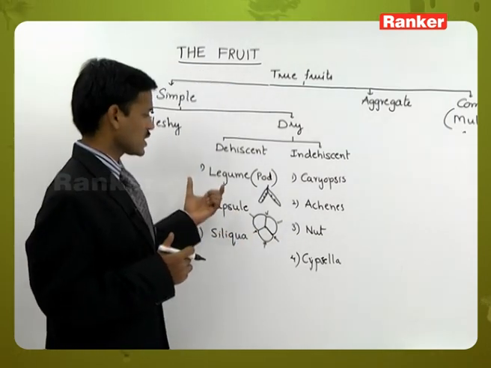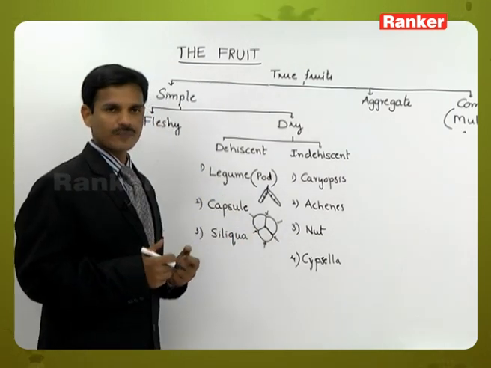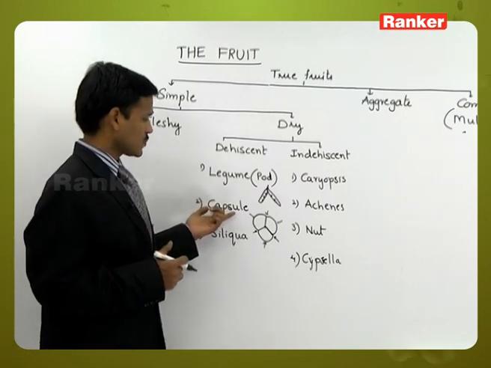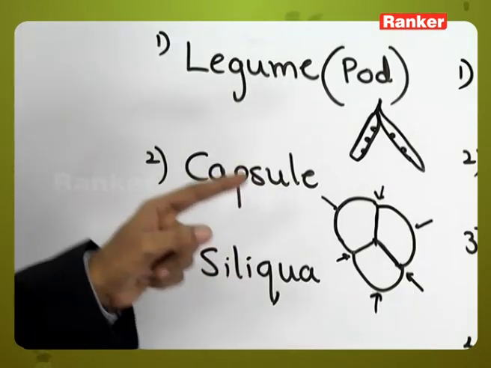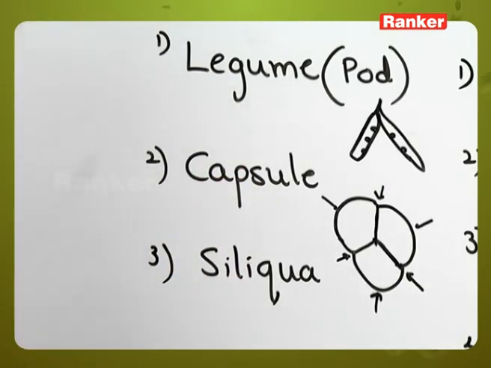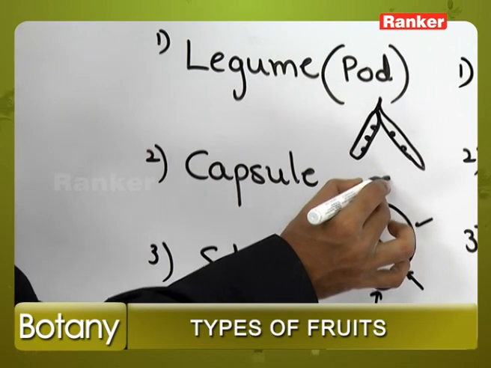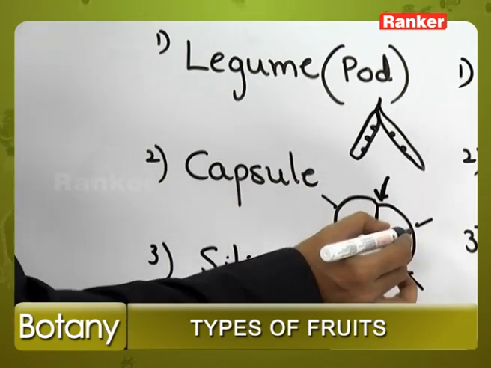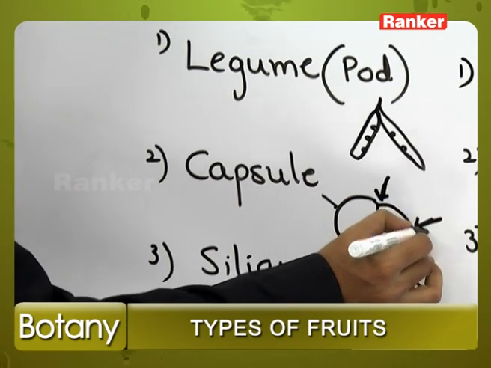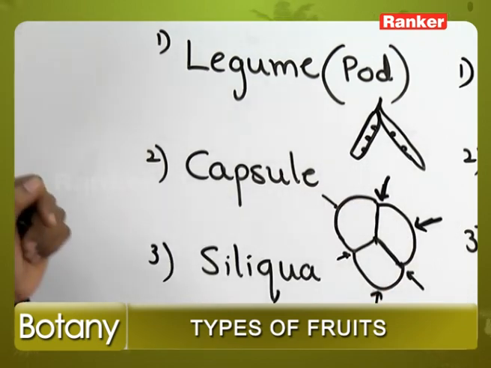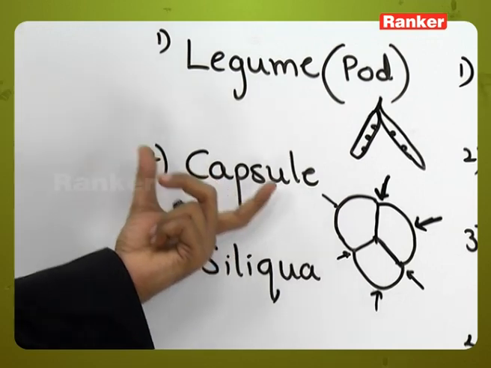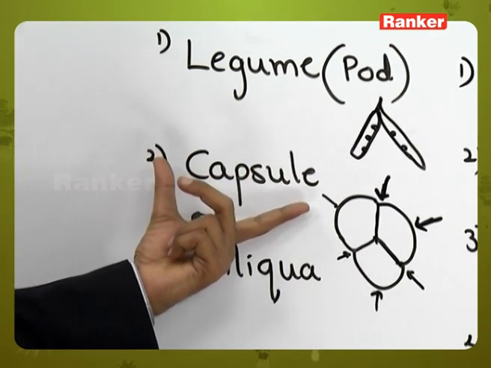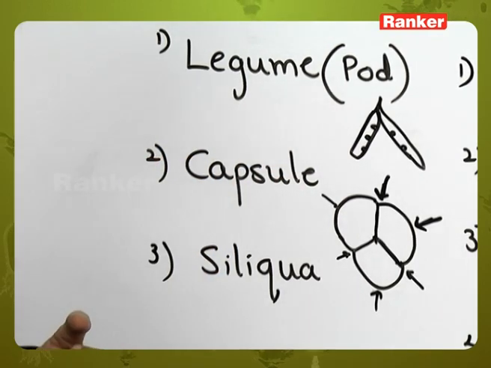Capsule is generally observed in the datura plant. It is producing a capsule type of fruit. In the capsule, fruits are of different types: septicidal, if it is dehiscing in the septa region; loculicidal, if it is dehiscing between the locules; and septifragal also. So different types of capsules are there. Generally capsule is observed in the datura plant.